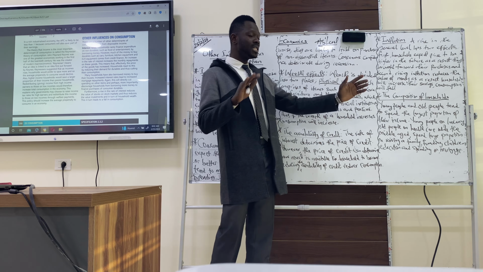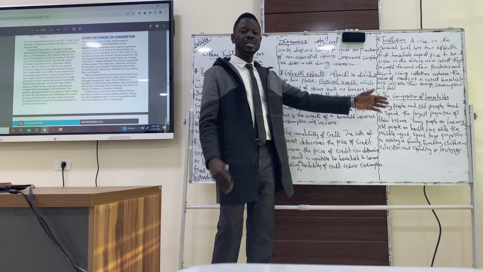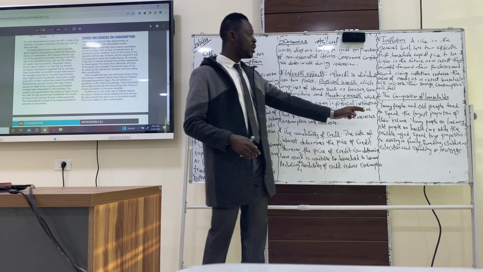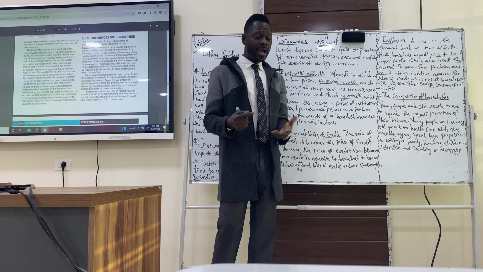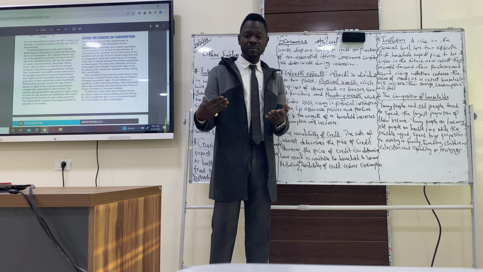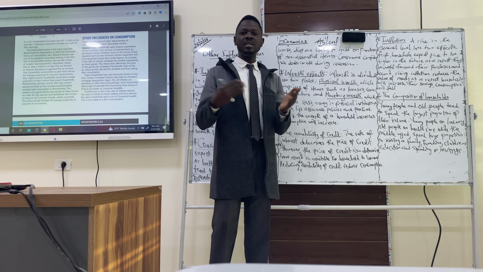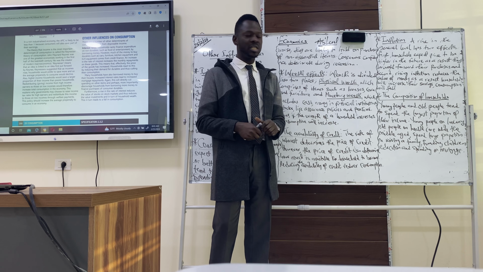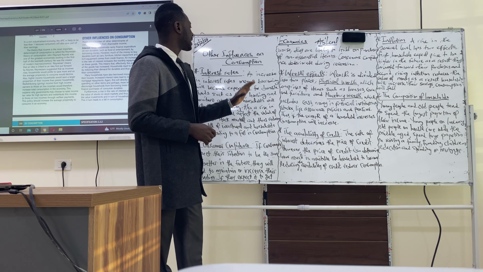For the young people, they spend on luxury, while the old people spend most of their income on health care. But for the middle-aged people, they try to raise family, and they spend much of their income in raising family, funding education, and saving for mortgage. So these are all the factors that affect consumption.